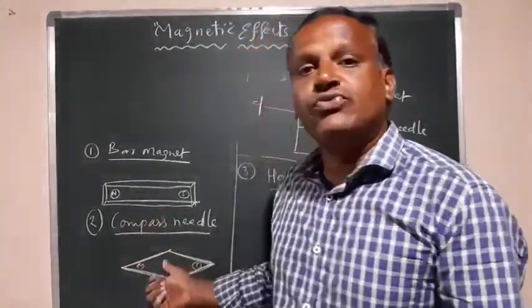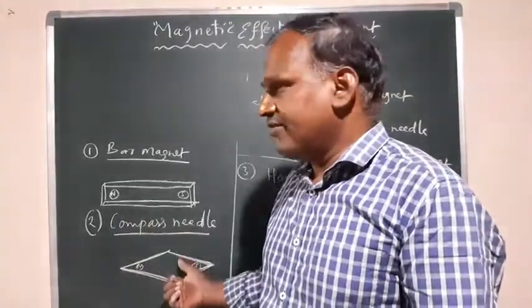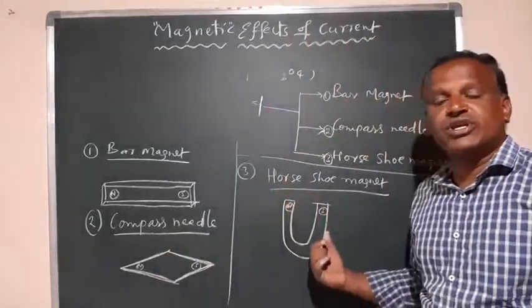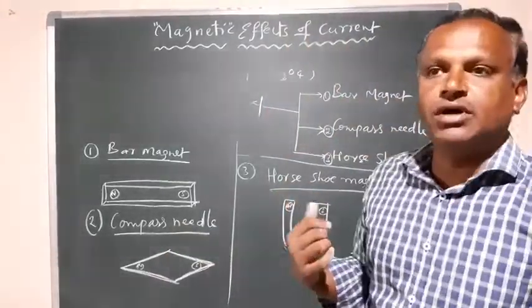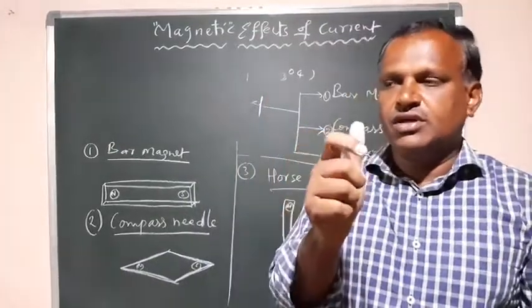The compass needle is used for directionality and navigation purposes. In navigation we use the compass needle. And horseshoe magnets are used in the moving coil galvanometer, which is very sensitive to deflections.